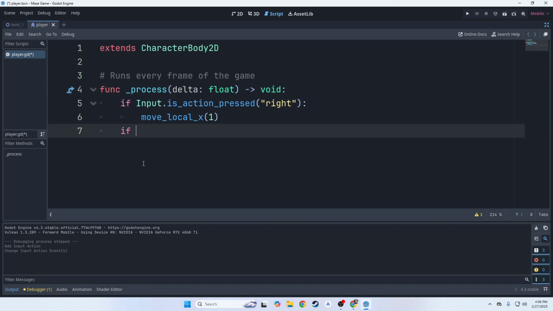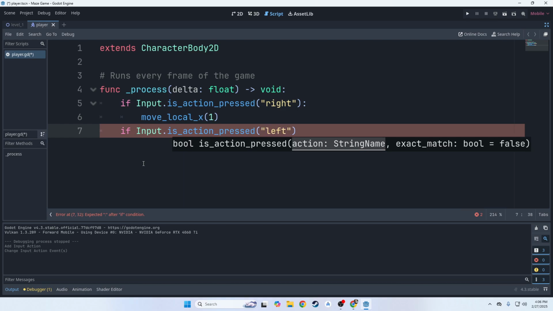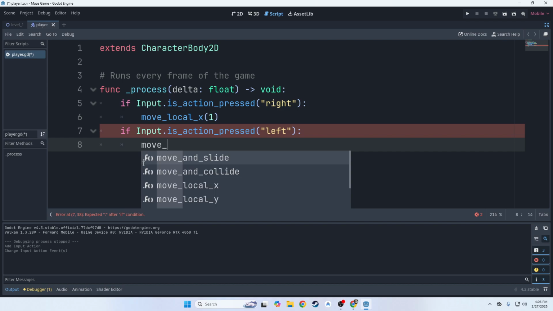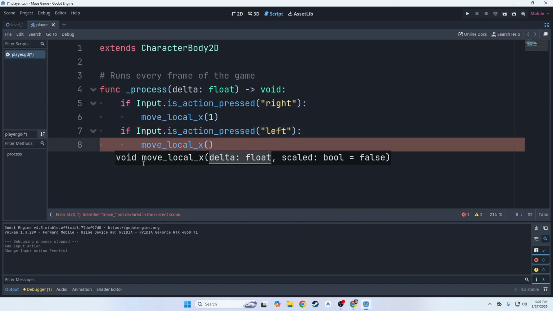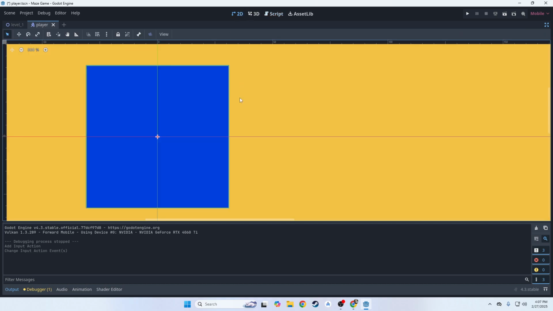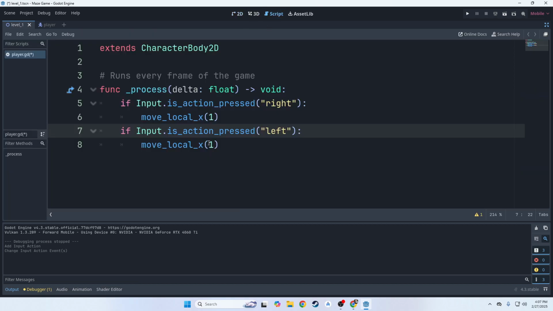And now we can type if Input.is_action_pressed left, and we want to move our local X, but if we move by 1, then we're just going to be going to the right again. So how do we go to the left? If the right is positive, then the left is probably negative. So let's try -1 and see if that works. Let's play our game.